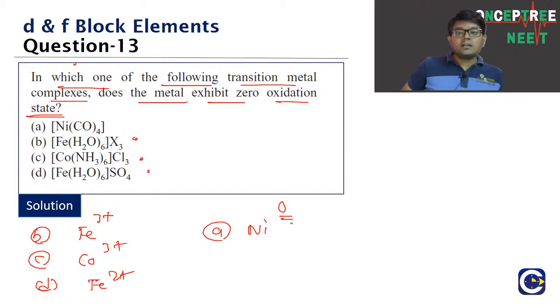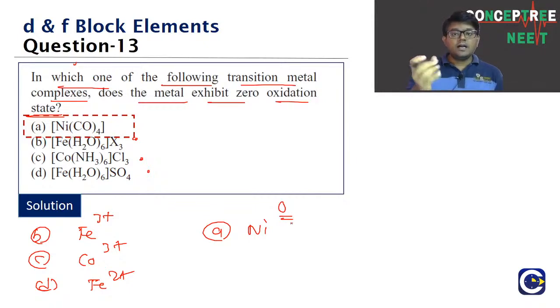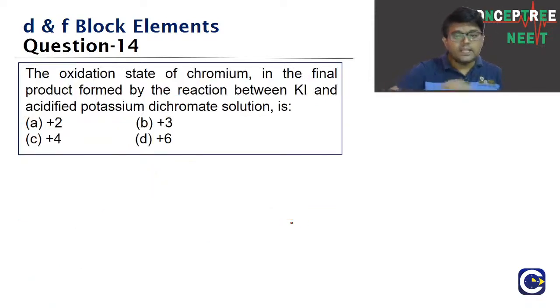Nickel tetracarbonyl. I think there is a significance for this compound in metal extraction also. So we will form nickel tetracarbonyl for the vapor phase refining of nickel. Nickel tetracarbonyl will be formed, and on further heating this can be decomposed to give back the nickel. Clear, guys? What is the answer for the 13th question? It is option A. Let's move on to the next question.